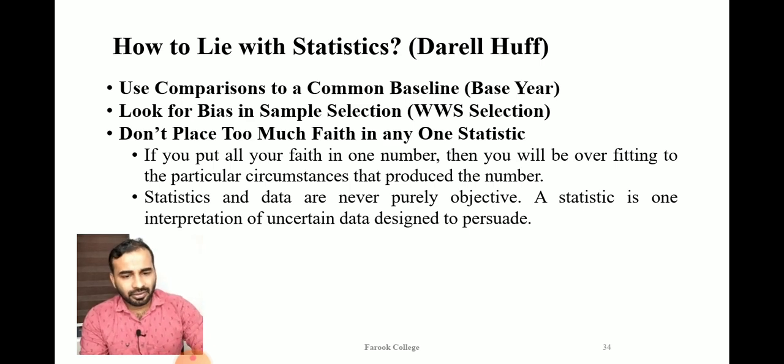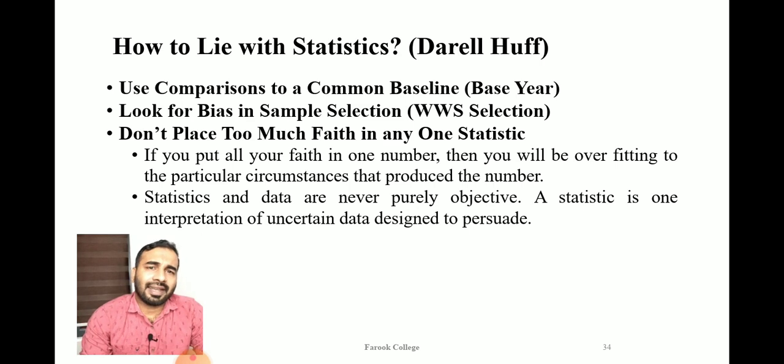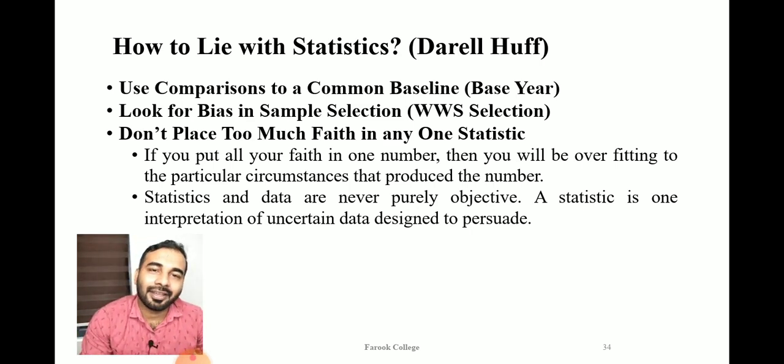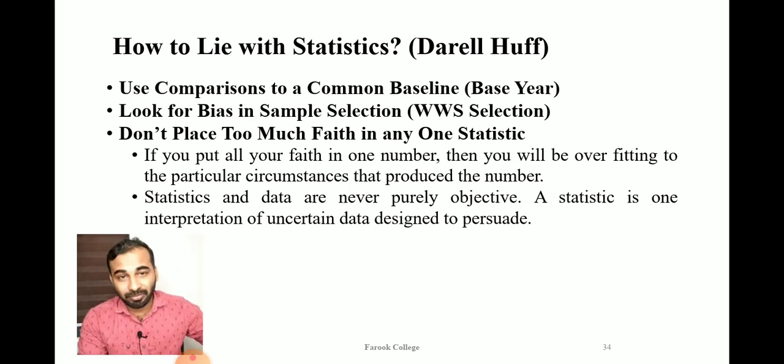In the GDP growth rate, the Narendra Modi government is always comparing with the Manmohan Singh government, saying that we are having a higher growth rate than you. But the problem is that Narendra Modi is using a different base year, and Manmohan Singh used different base years.